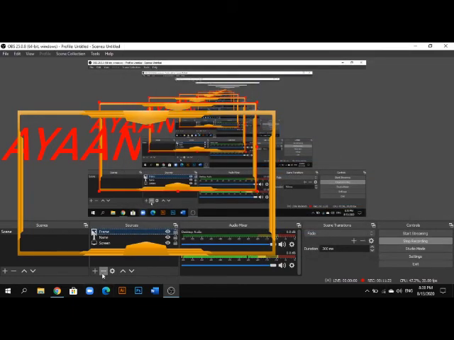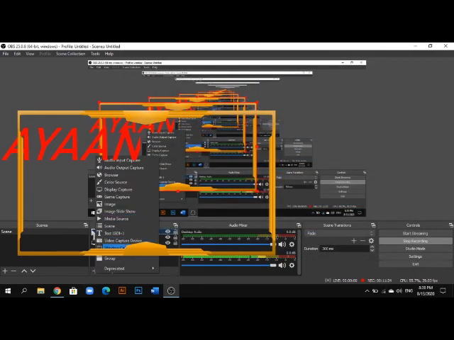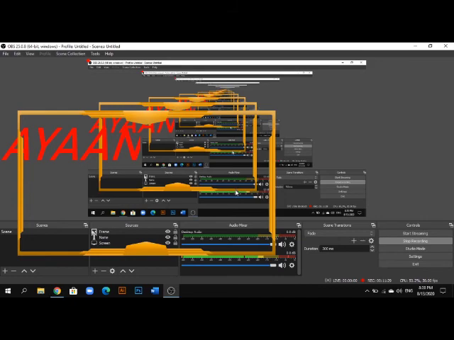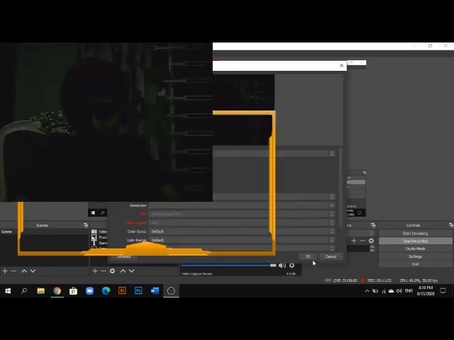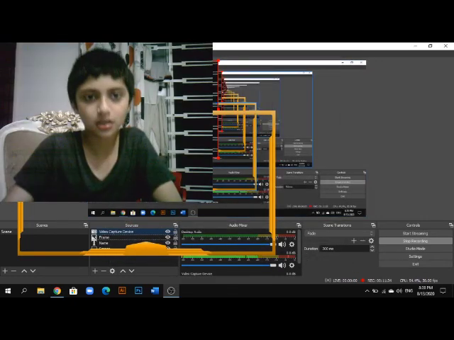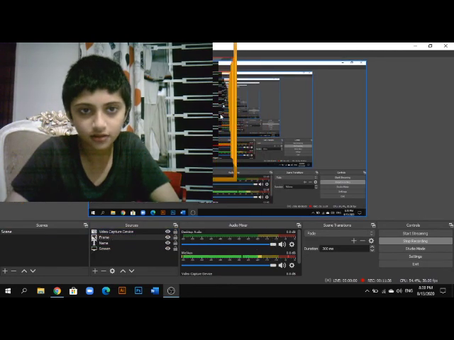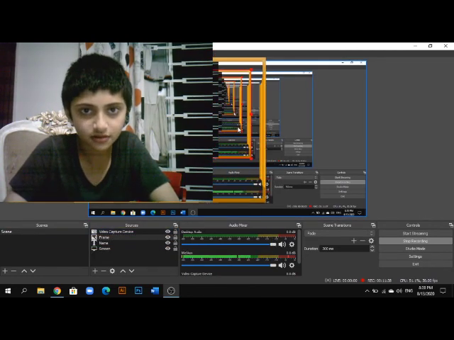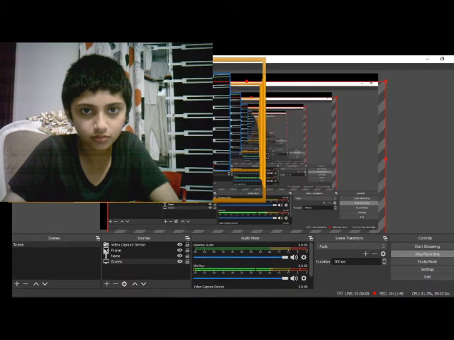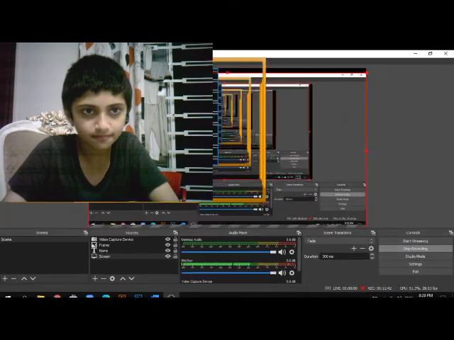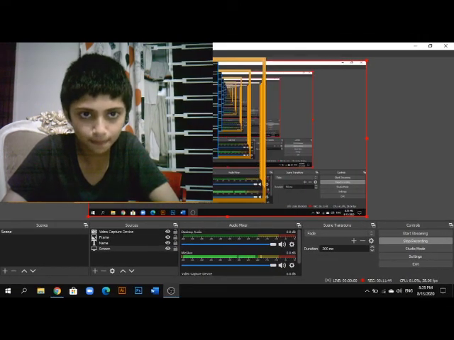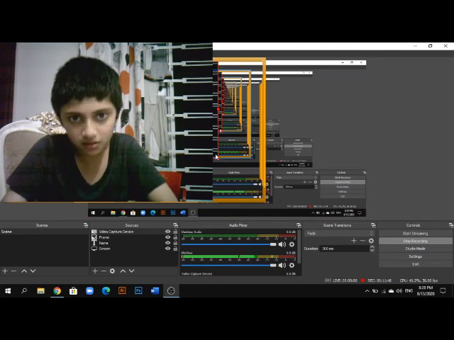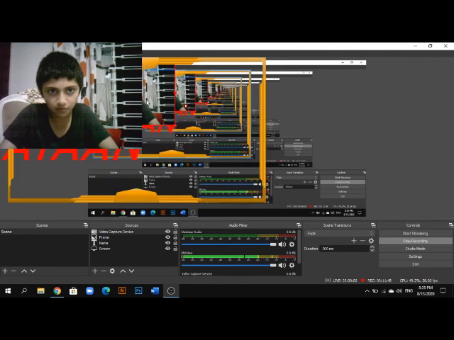Click on close. Add your camera back with the video capture device. Click on OK. Click on OK. Select your frame. Put it wherever you want it to be. Wait, I want my camera to be a bit smaller for that.